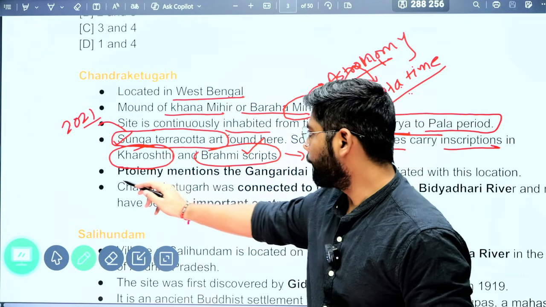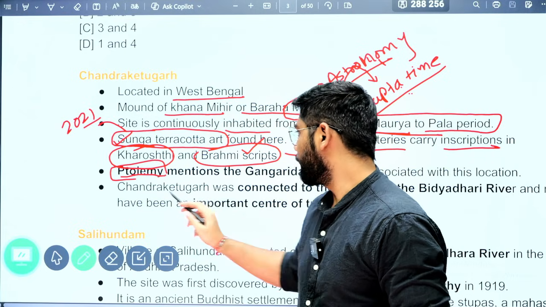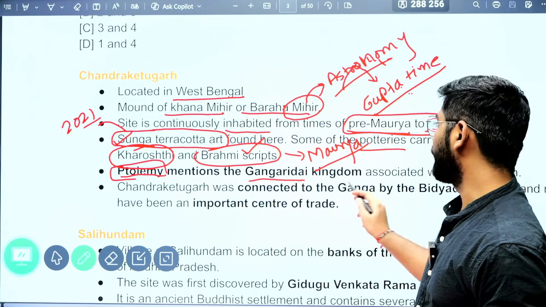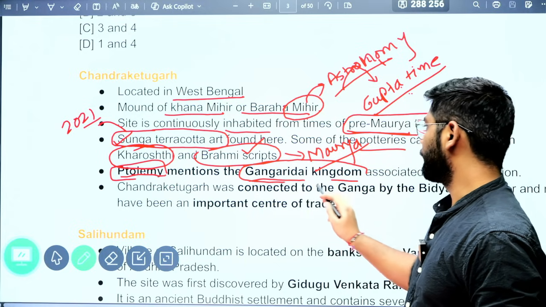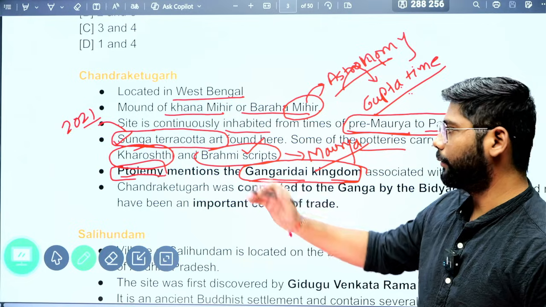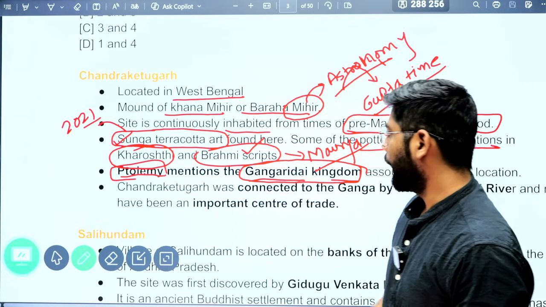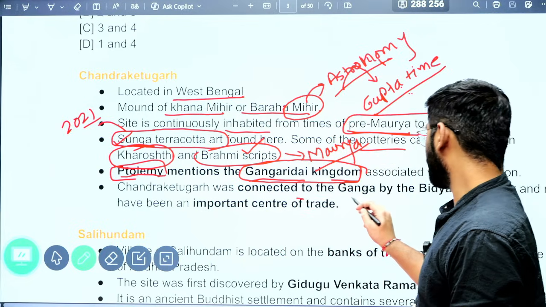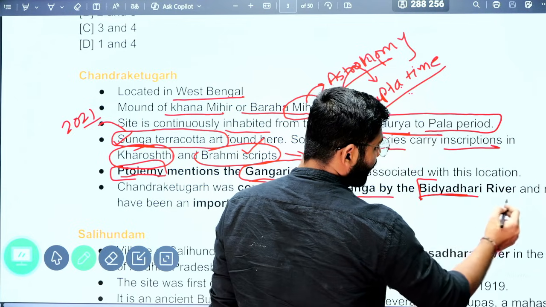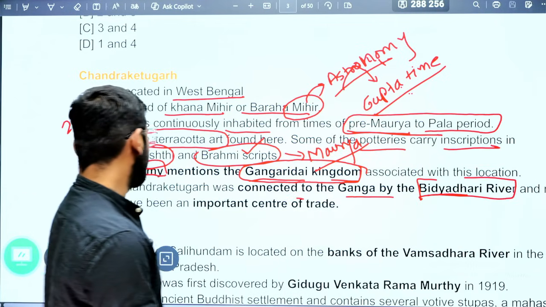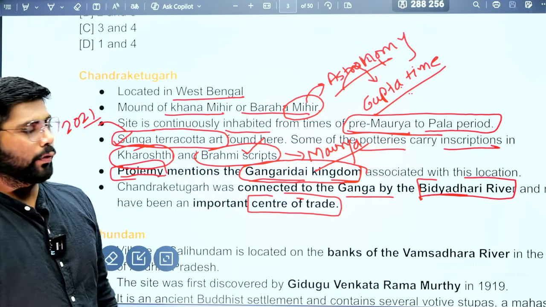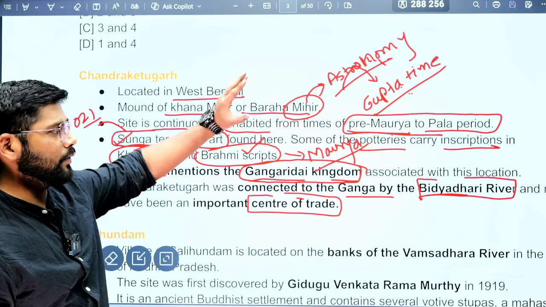Again, Ptolemy mentioned this particular place as part of the Gangaridai kingdom. That particular kingdom ruled over it. So this is a fact mentioned by Ptolemy. Again, Chandraketugarh was connected to the Ganga valley by a river called Vidyadhari, and it was an important center for trade, but it was not a port town. So these are the facts you will get to know.